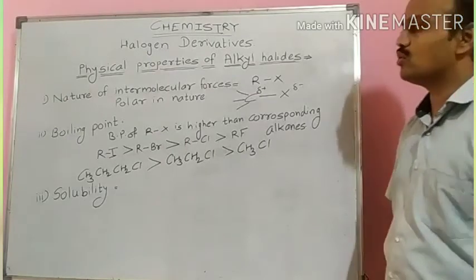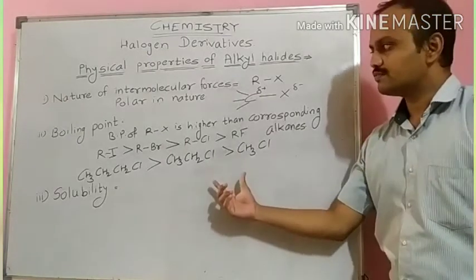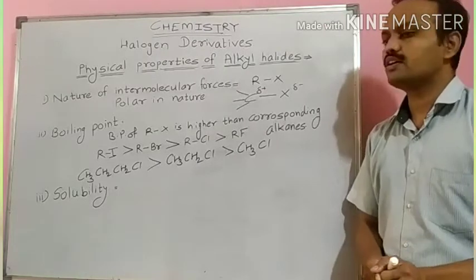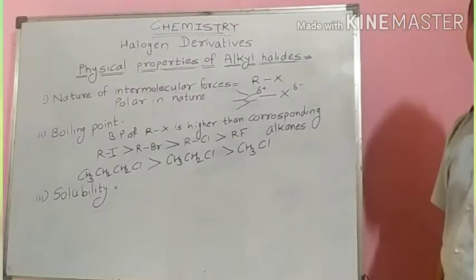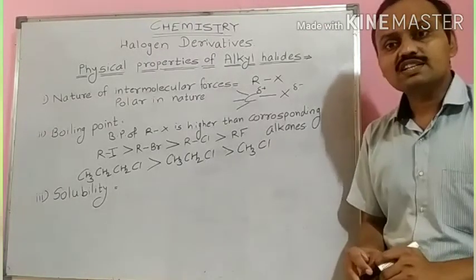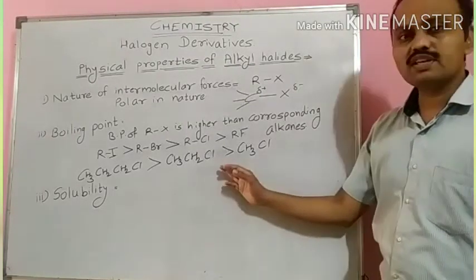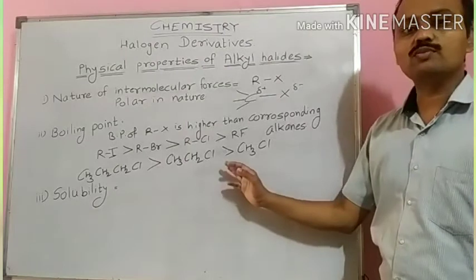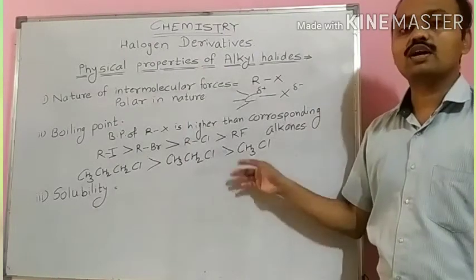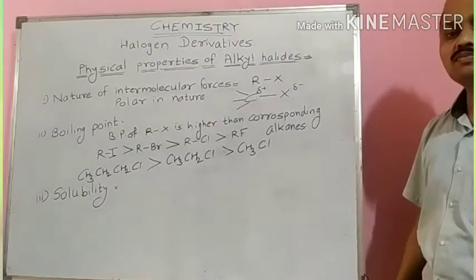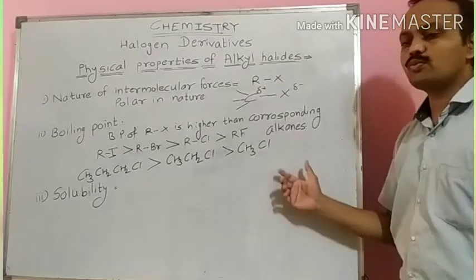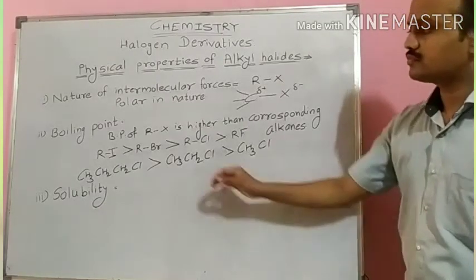There is one more important thing in case of isomeric alkyl halides, students. As branching increases, or as the surface area decreases, boiling point decreases. For isomeric alkyl halides, as branching increases, boiling point decreases.